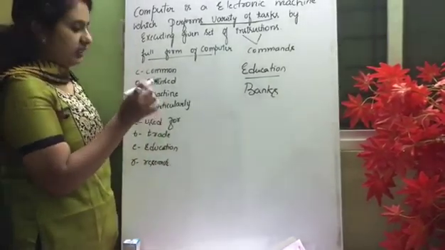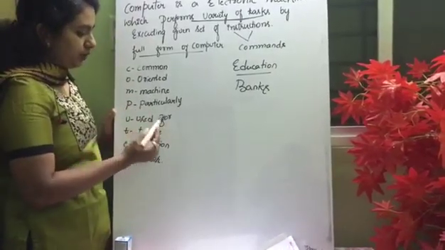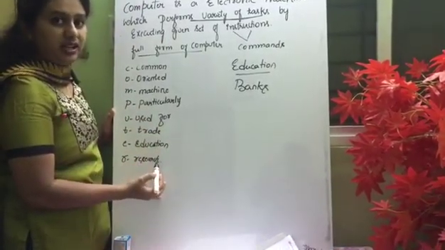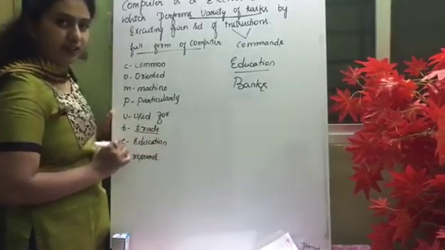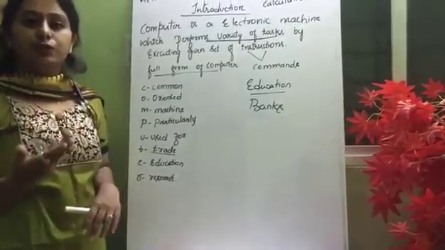So, computer is nothing but a common oriented machine particularly used for trade, education and research. What is the meaning of trade? Trade is nothing but the action of buying or selling of goods.